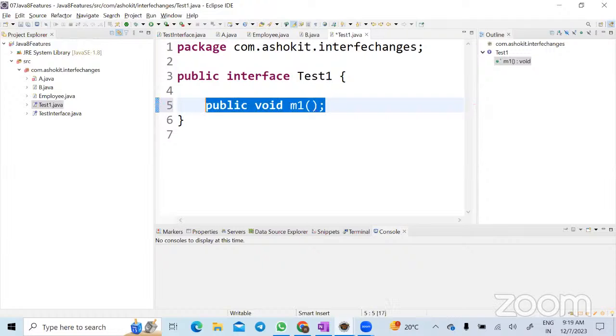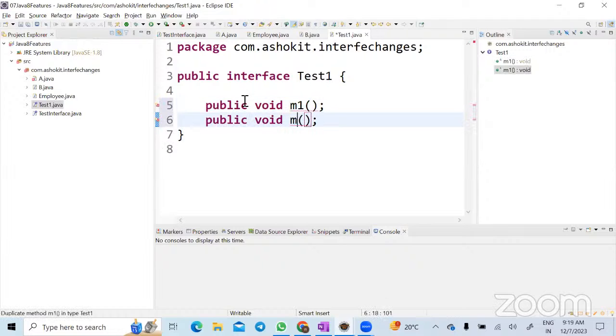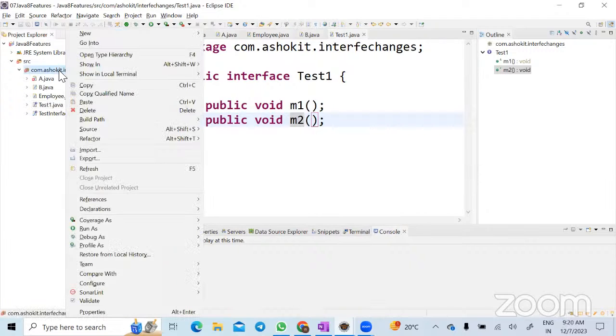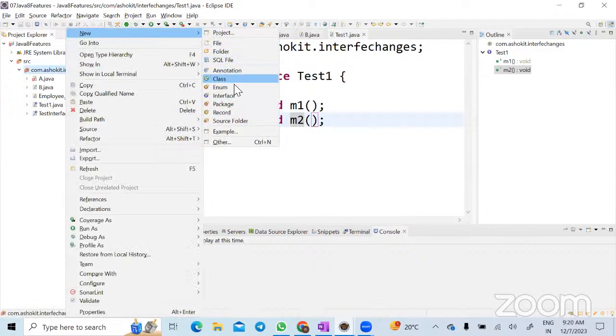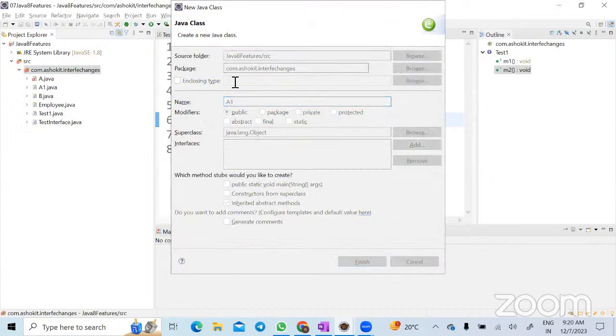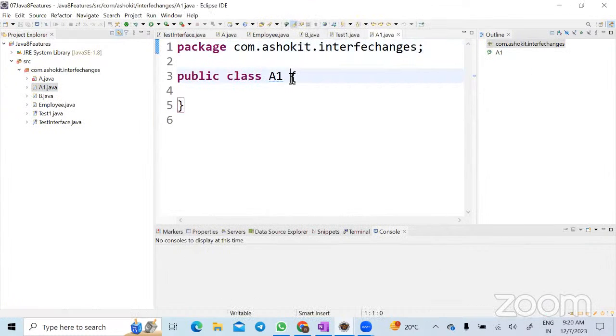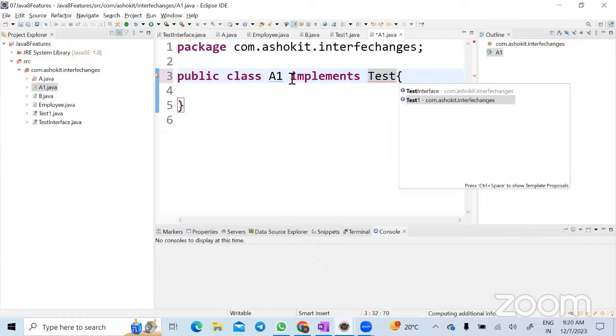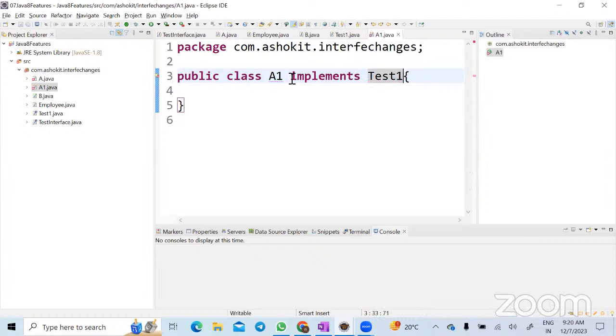This is an abstract method. Let us write public void M2. Now this interface is implemented by a class called A1. A1 is a class that implements test1. Okay, done.